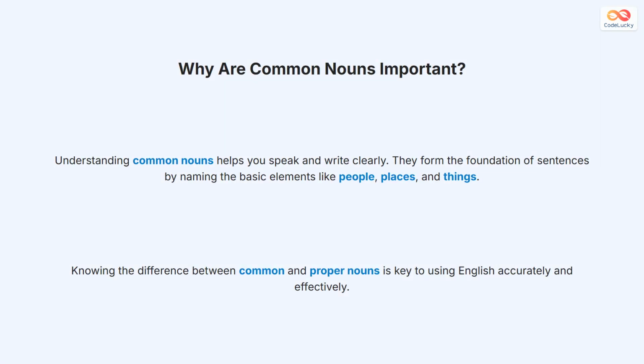Understanding common nouns helps you speak and write clearly in English. Common nouns form the foundation of sentences by naming the basic elements like people, places, and things. When you learn to use common nouns correctly, you can describe your world more accurately. Knowing the difference between common nouns and proper nouns is key to using English accurately and effectively in daily communication.